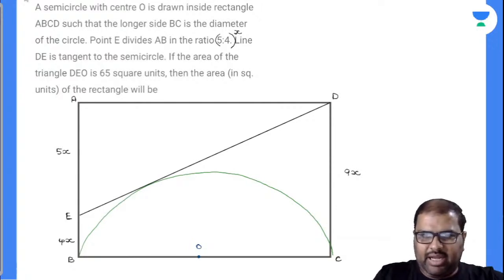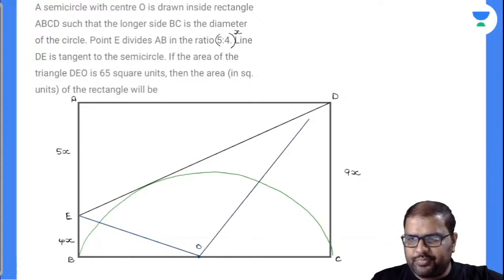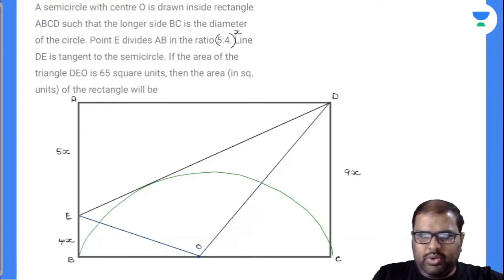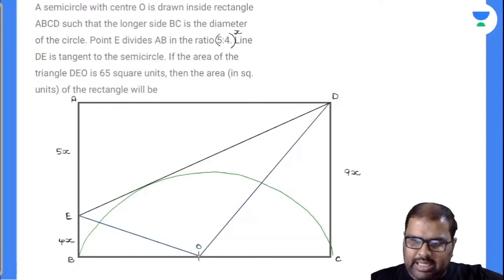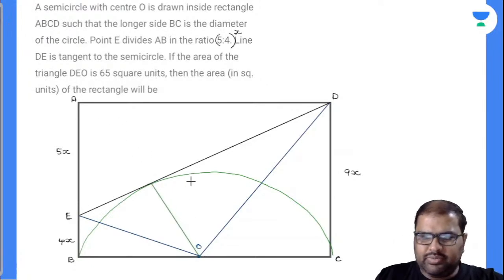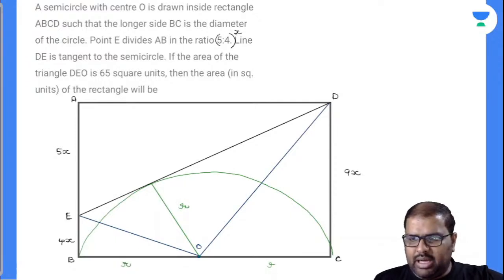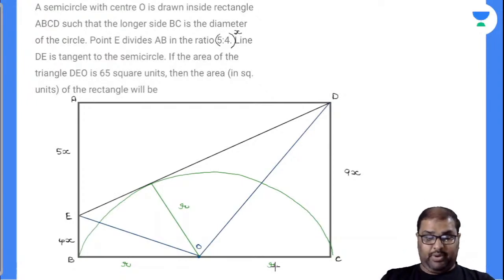If the area of triangle DEO, this is triangle DEO. Closely observe that this will be the radius of the semicircle. I will take this radius as r. Now BO will be r, and OC will be r. How to solve this?